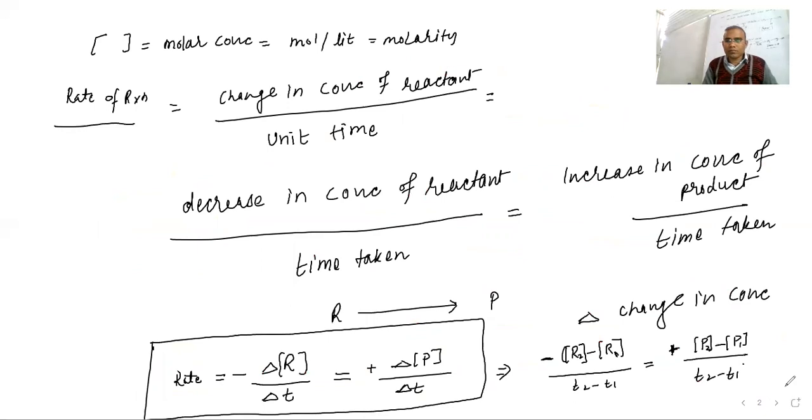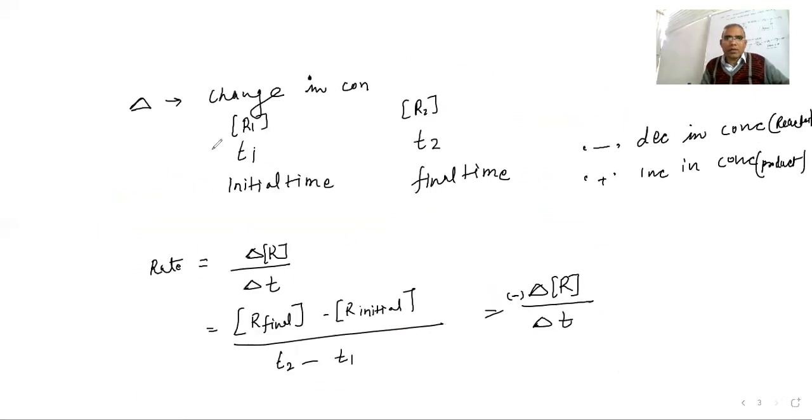Positive T2 minus positive T1 over T2 minus T1. The variable P is known as the change in concentration, delta, and this is final time minus initial time. Here I wrote: initial time means t1, the final time means t2. R1 means initial and R2 means final. Always final minus initial, and in terms of reactant, we have to use the minus sign before it.